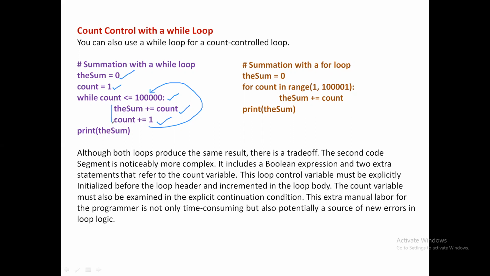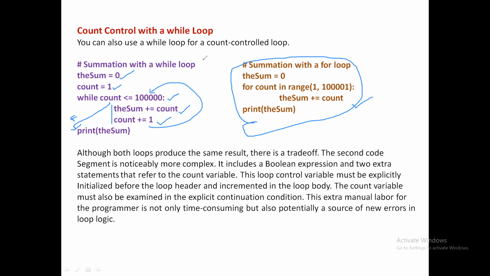The two statements inside the block get executed. And once the count reaches 1 lakh 1, then the condition fails. It comes over here and prints the sum. So we can perform the count control operations with the help of while loop also. But if you observe the same code done by the for loop, you can see that it's very easy to use this for loop for count control operations.